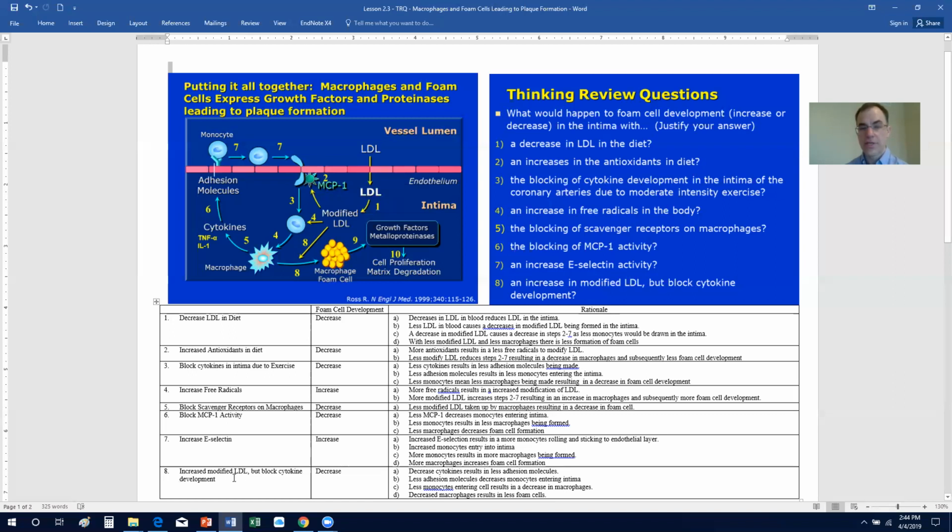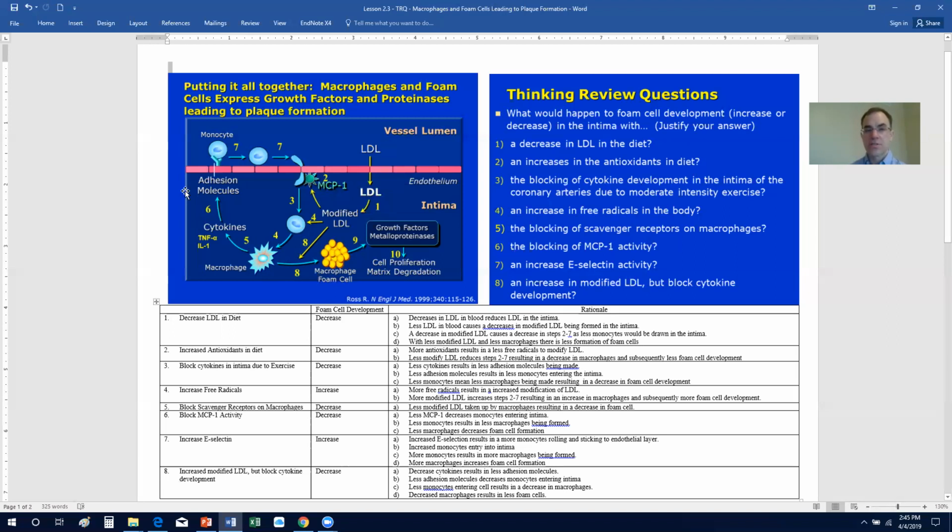And finally, what if you have an increase in modified LDL, but a block in cytokine development? Well, what's going to happen here is you're going to have a decrease in the cytokines that are going to result in less adhesion molecules. If you have less adhesion molecules, they're going to decrease the monocytes that are able to enter the intima of the coronary artery. Less monocytes entering the cell results in a decrease in macrophages. And less macrophages are going to result in less foam cell formation.